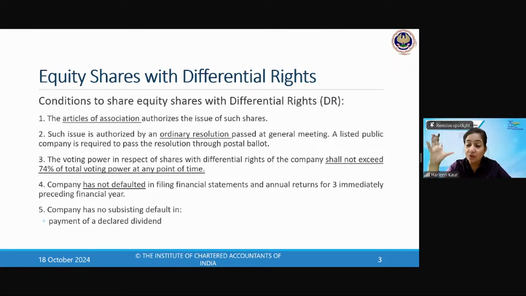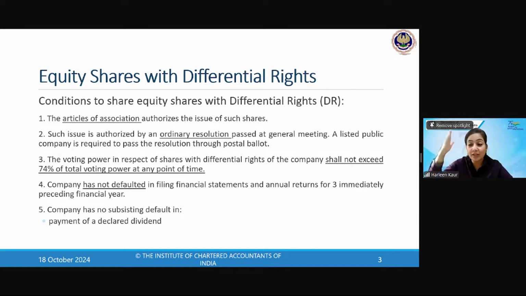So this chapter generally involves limits. If you are redeeming preference shares, again there is a process. You're issuing sweat equity shares, again a process. You're issuing bonus shares, there is a process. You're issuing DVRs, there is a process. So this chapter is like a short story on the basis of shares, and you can learn it.